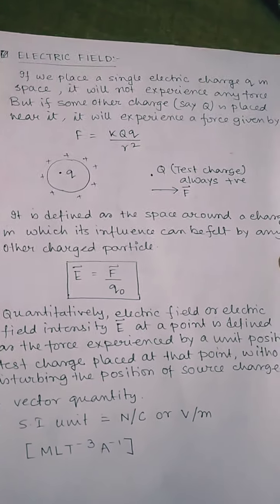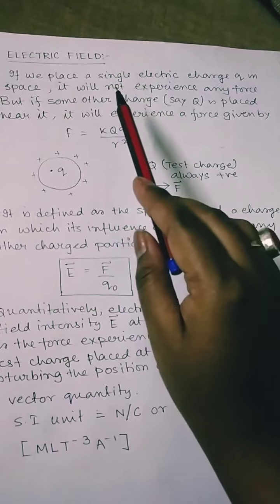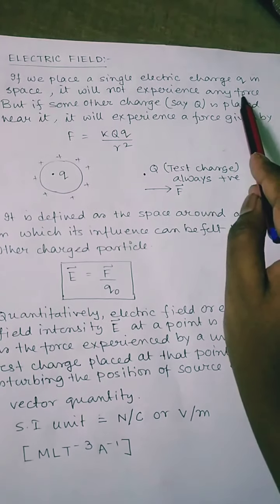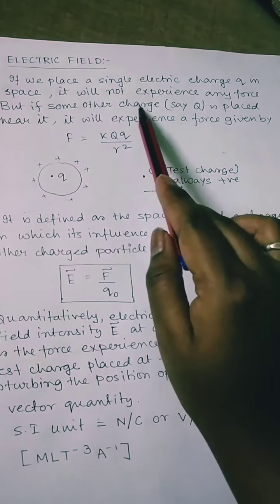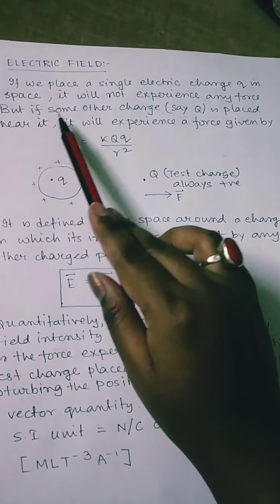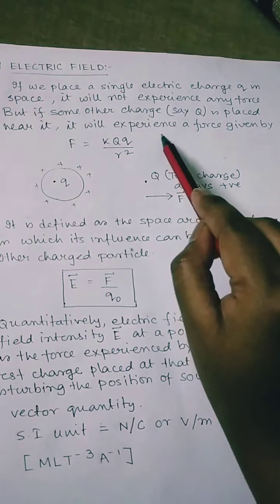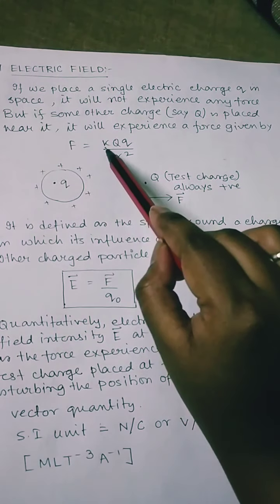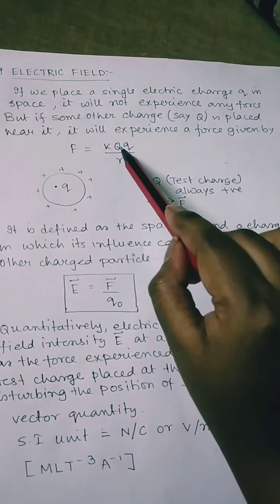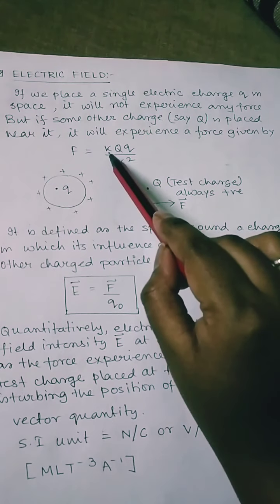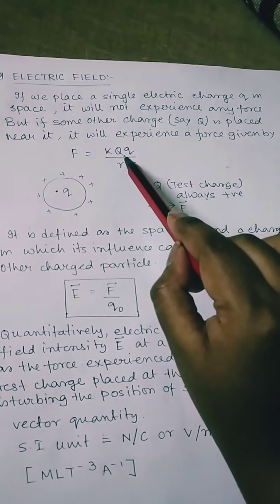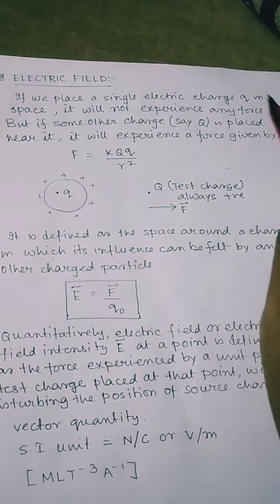Next, see what is electric field. If we place a single electric charge, small q, in space, it will not experience any force. But if some other charge, say capital Q, is placed near it, it will experience a force given by F is equal to 1 by 4 pi epsilon 0, that is K, capital Q, small q by R square.